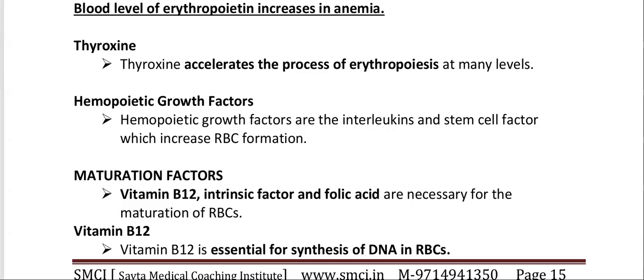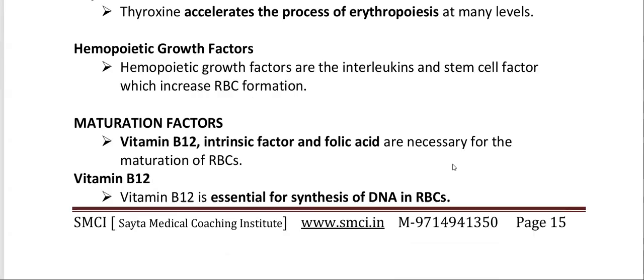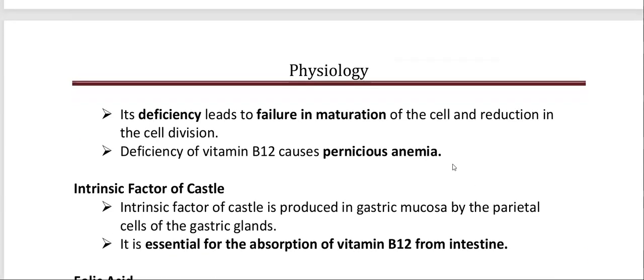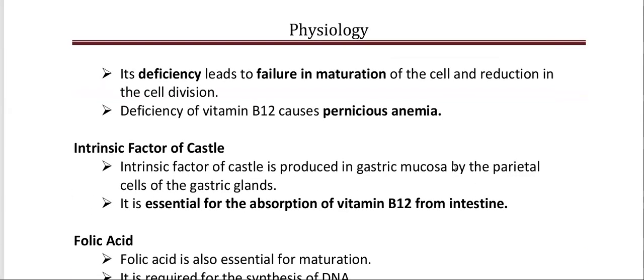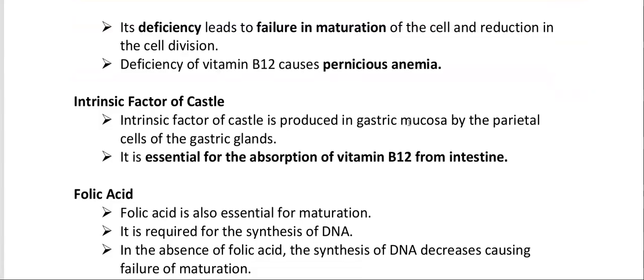Vitamin B12 is essential for the synthesis of DNA in RBC. Its deficiency leads to failure in maturation of the cell and reduction in cell division. Deficiency of vitamin B12 causes pernicious anemia.